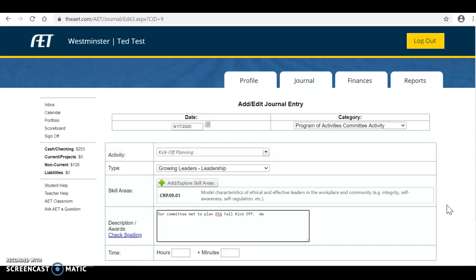Always make sure that you've got proper grammar and punctuation in here, and use the spell check. It'll just make it easier when you go to apply for those scholarships and awards, and it pulls it directly from AET. You don't have to go back and fix a lot of things.